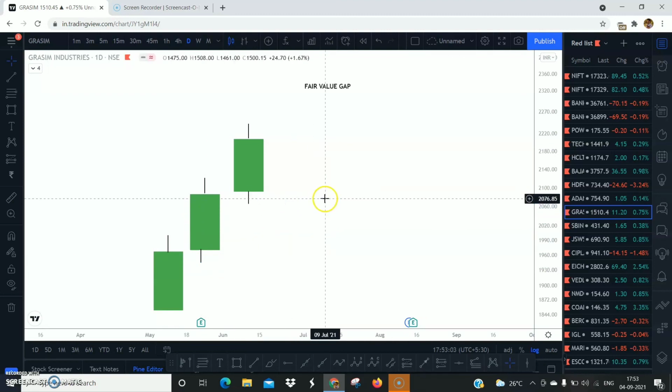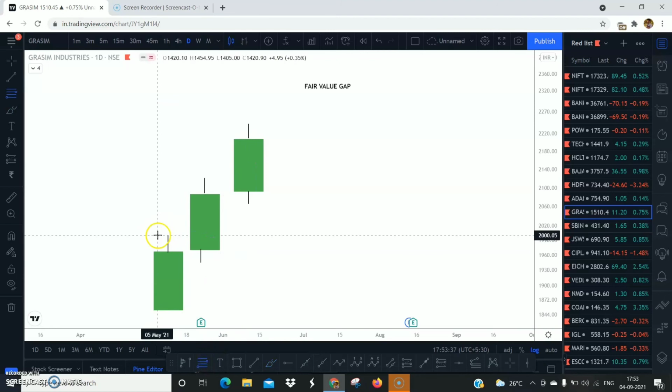Now if you try to identify, this is only buying, right? And if I ask you what these wicks are representing, these wicks are representing selling. So there is buying and selling both in the wicks, but there is no selling in this body, right? So we need to understand the area which does not have any selling.